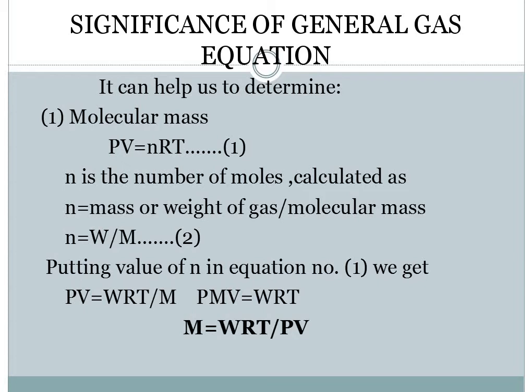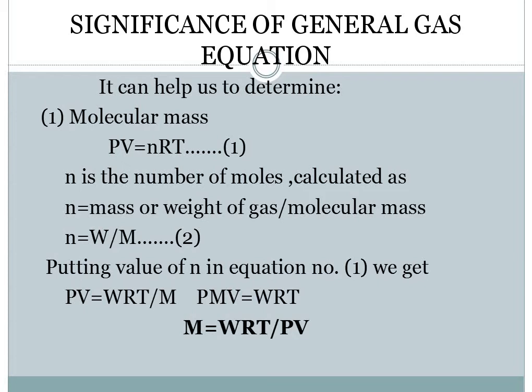Now, how can we calculate molecular mass from the ideal gas equation, which is PV is equal to nRT? What is small n? It is the number of moles. And how do we calculate the number of moles? We write the mass or weight of the gas by its molecular mass or molar mass.